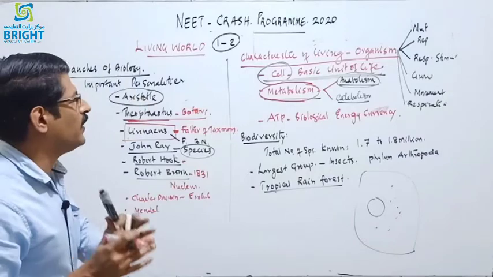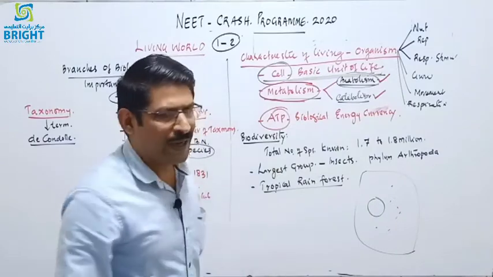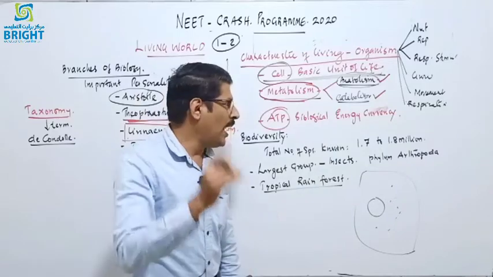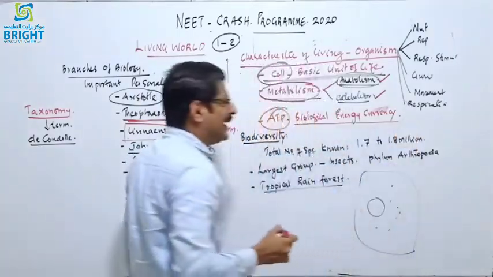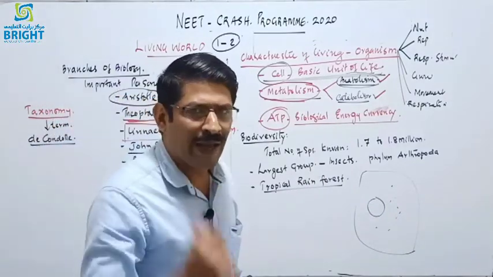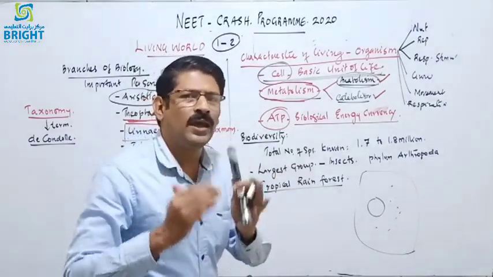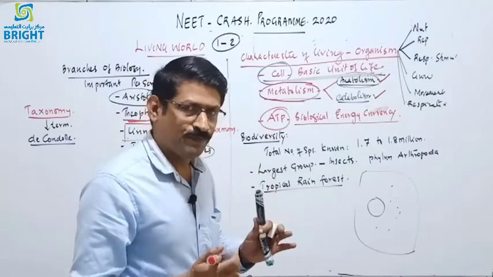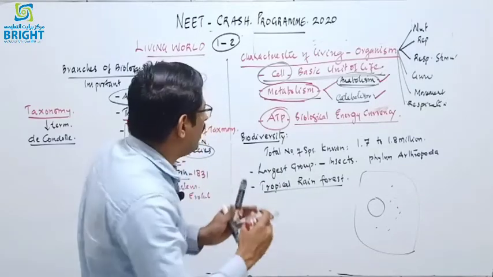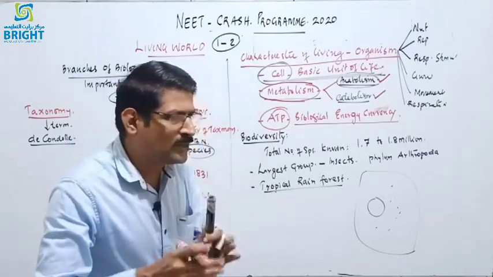Metabolism is the basic characteristic of each and every organism, and that includes catabolism and anabolism, and there is the presence of the ATP molecule. We know ATP is adenosine triphosphate, which is a nucleoside molecule, and it is normally called the biological energy currency, like the currency in an economic system, used for easy economic transactions anywhere in the world. Just like that, ATP is the only way in the organism to carry out energy transactions inside the cell. We will discuss the structure and everything about ATP in the chapter Biomolecules. And ATP is adenosine triphosphate.